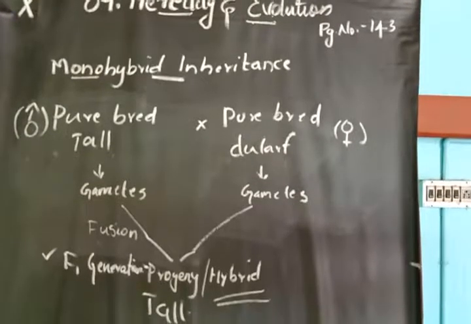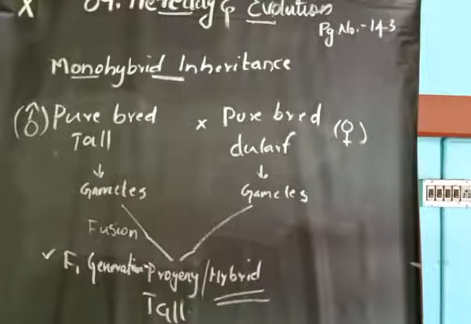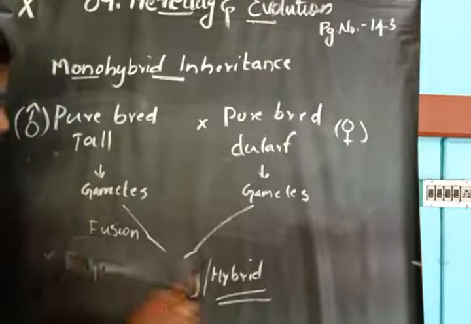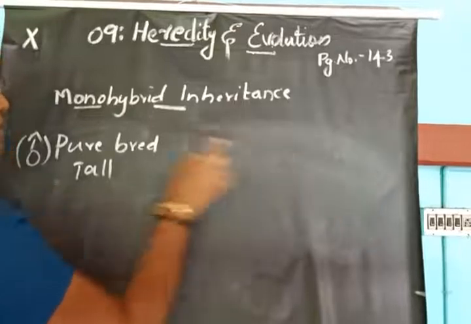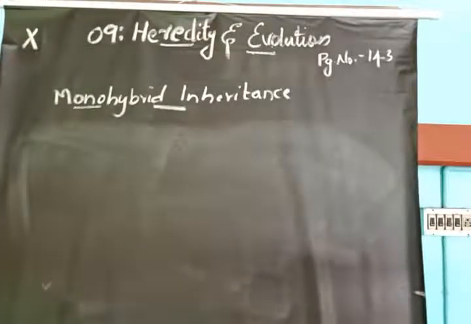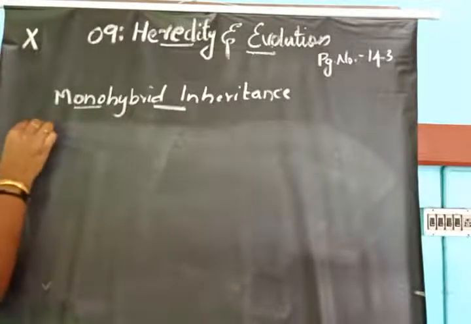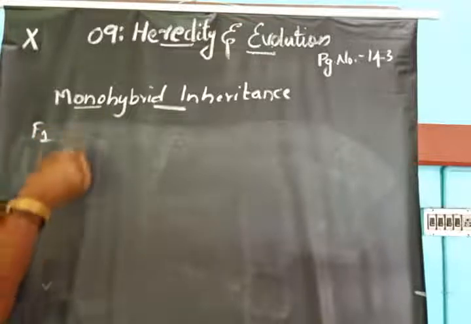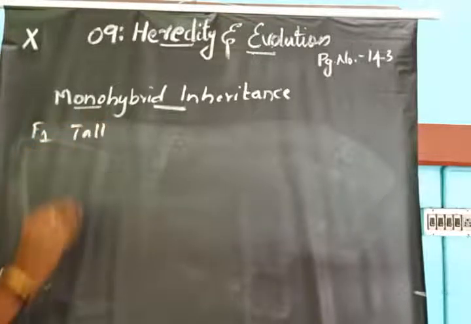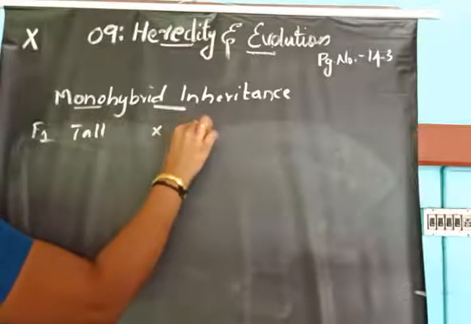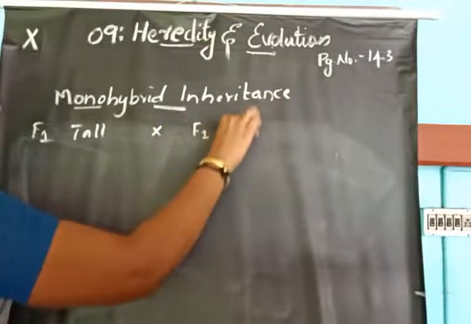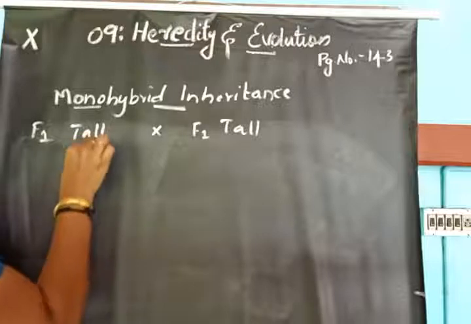All hybrids produced as a result of this fusion are tall. So in the F1 generation, all plants he obtained are tall. Then he crossed the F1 tall with another F1 tall, that is, he crossed two hybrids.